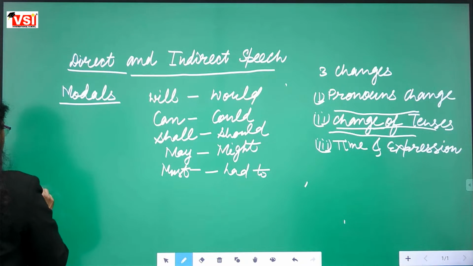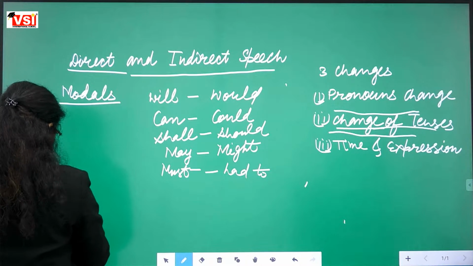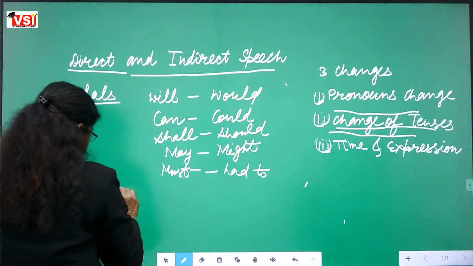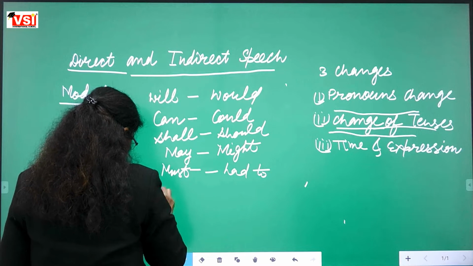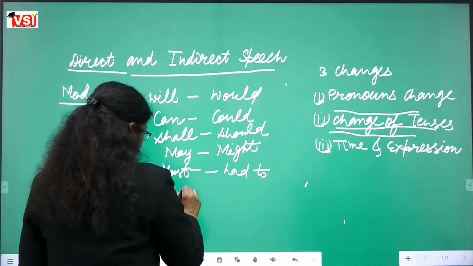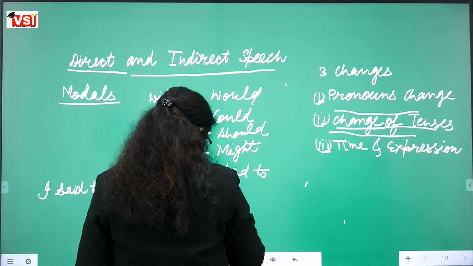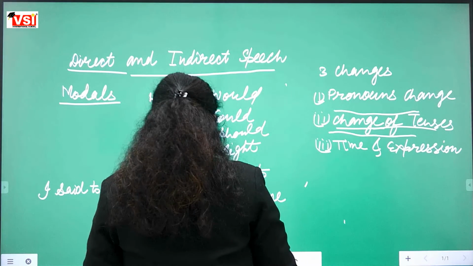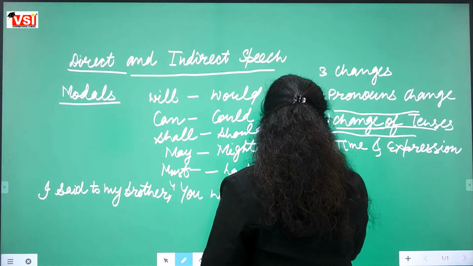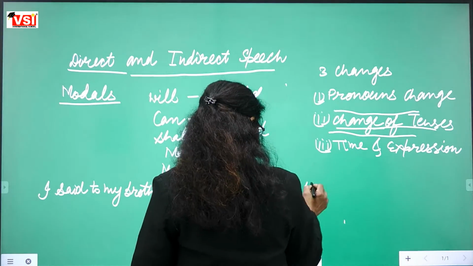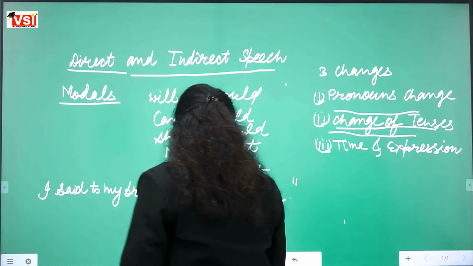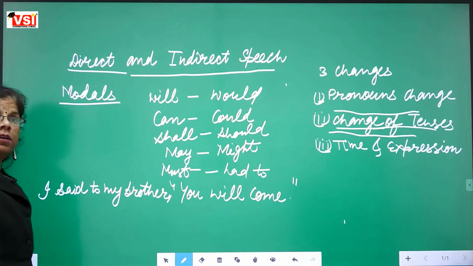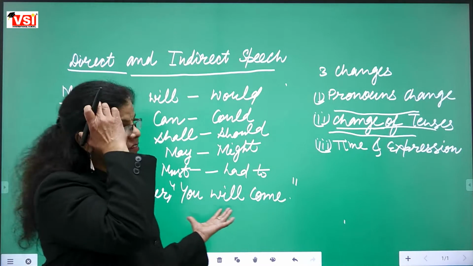Fine. Another example. I said to my brother, you will come. Now this is a sentence of direct speech.